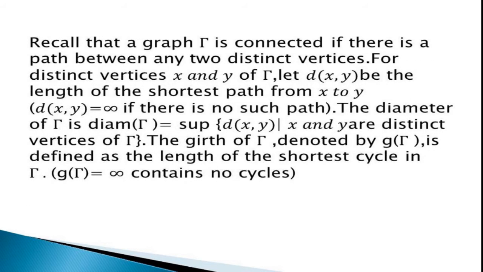Recall that the graph Γ is connected if there is a path between any two distinct vertices. For distinct vertices x and y of Γ, let d(x,y) be the length of the shortest path between x and y. The diameter of Γ is the supremum of the set of all d(x,y) such that x and y are distinct vertices of Γ. The girth of Γ, denoted g(Γ), is defined as the length of the shortest cycle in Γ.